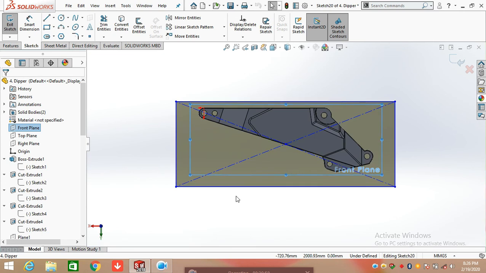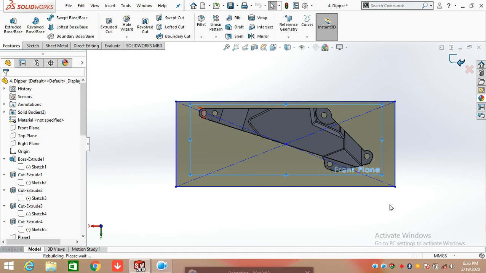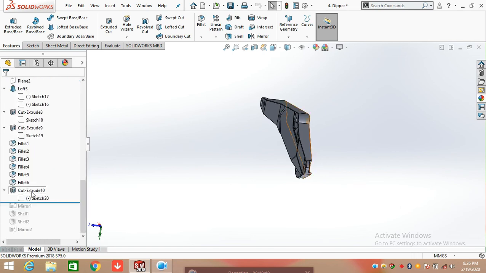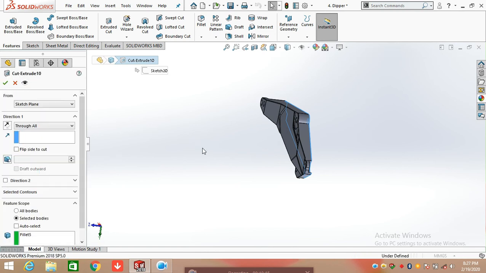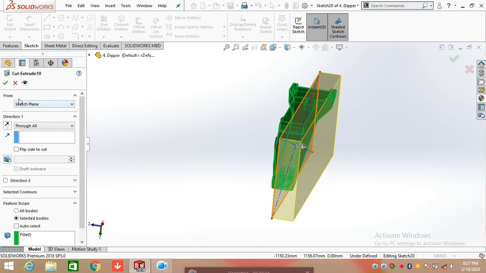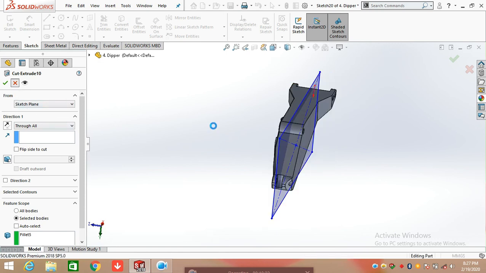You can roughly draw a rectangle from the center point. Make sure that the rectangle is covering all the body, and click on extrude cut. And extrude cut through all from the front plane.